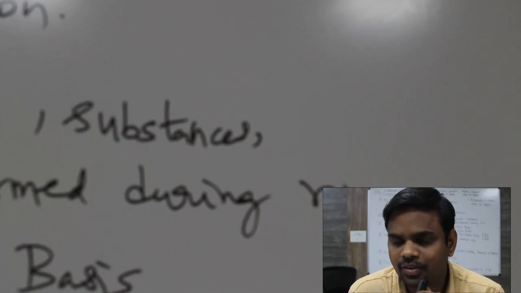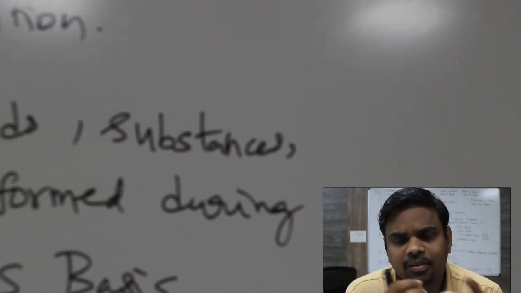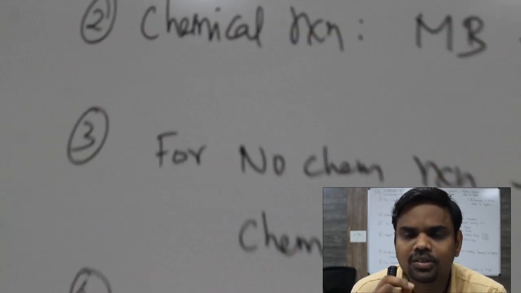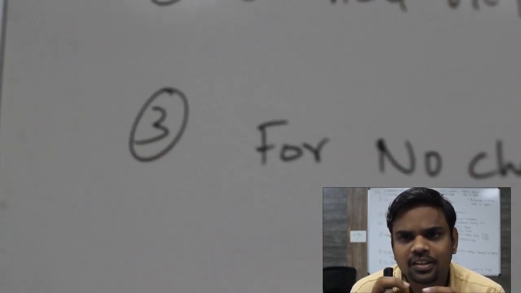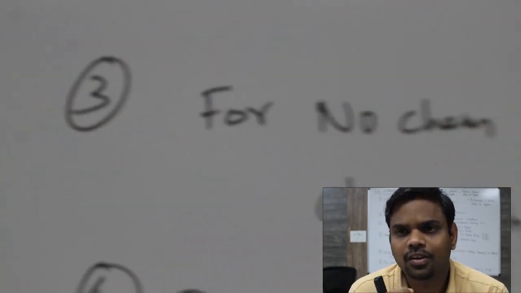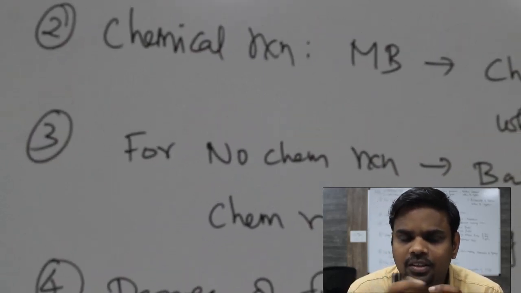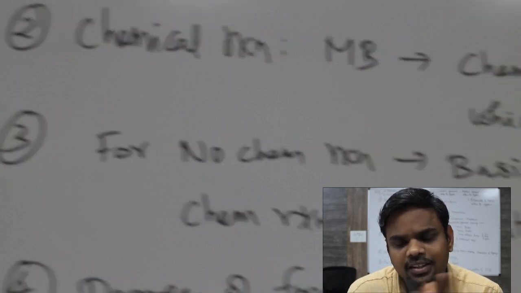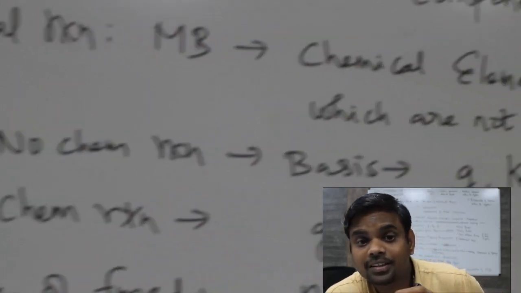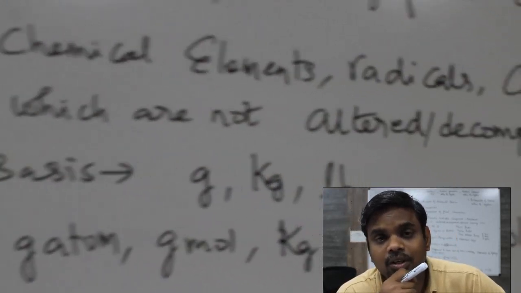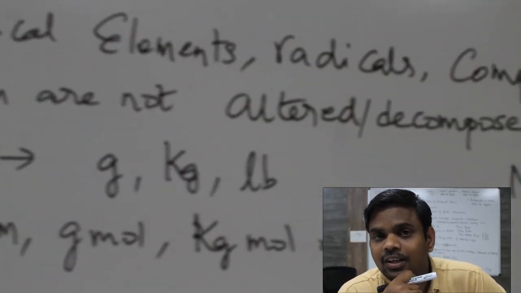If I consider air, we majorly consider only nitrogen and oxygen. So I will make use of the air mixture of nitrogen and oxygen for material balance. I need not go into the individual nitrogen and oxygen unless I have to determine my oxygen requirement, how much nitrogen is associated with it. That is not required when there is no chemical reaction involved. When a chemical reaction is involved, we have to do this elemental balance to determine the theoretical oxygen demand and how much nitrogen is associated with it.